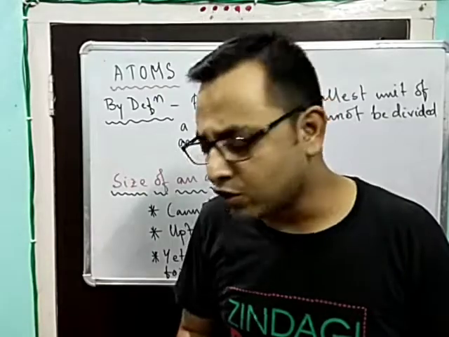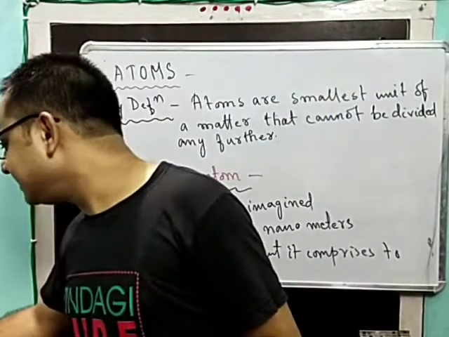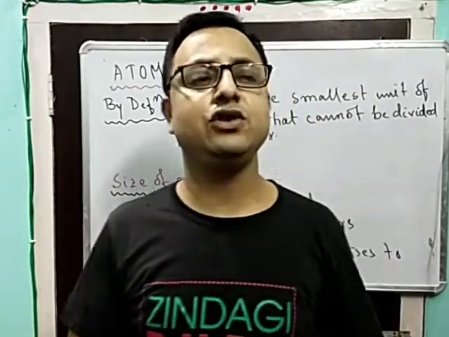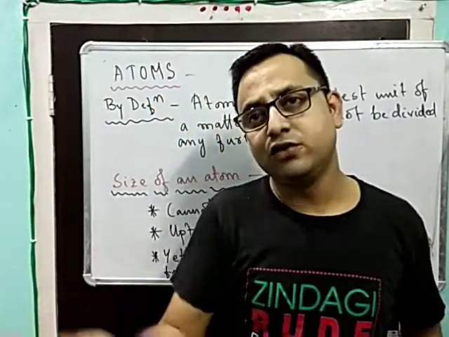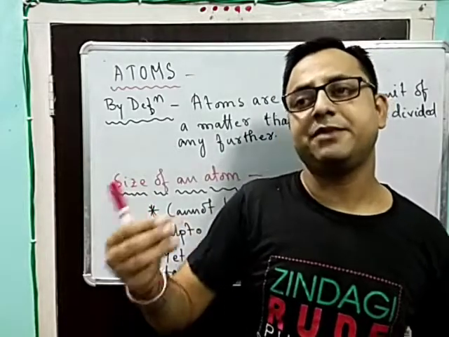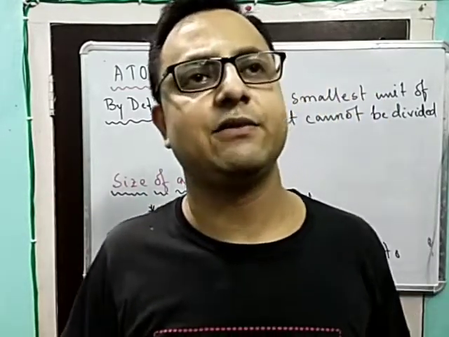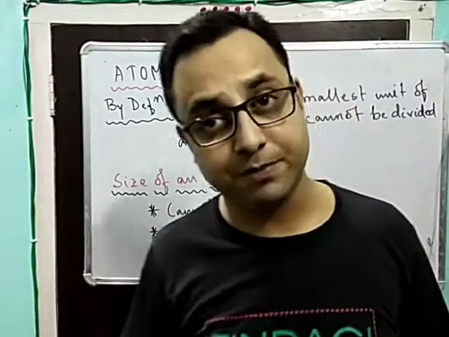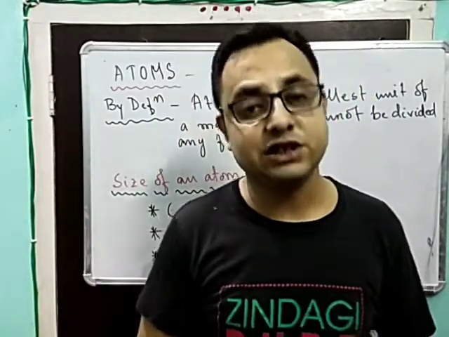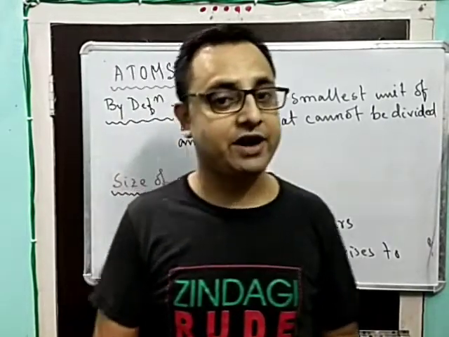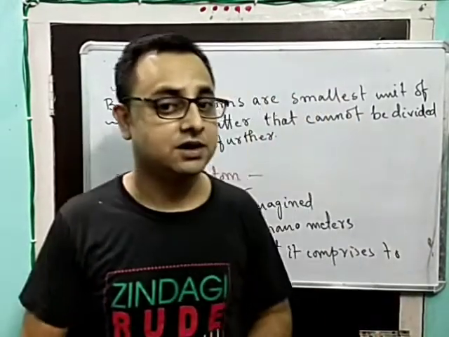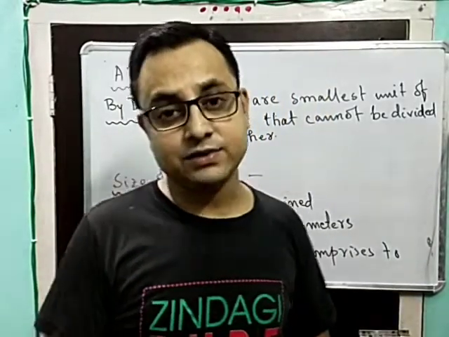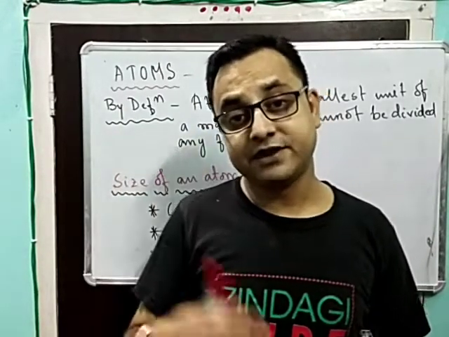Now if you go through your book, you will find that the size of a hydrogen molecule is 10 to the power minus 10. Why is it given as minus 10? Because it is very, very small. It is getting somewhere negligible. Now just compare 10 to the power 10. 10 to the power 1 equals 10. 10 to the power 2 equals 100. 10 to the power 3 equals 1000. 10 to the power 4 is equal to 10,000. 10 to the power 5 equals 1 lakh.